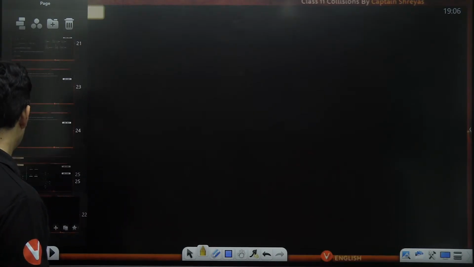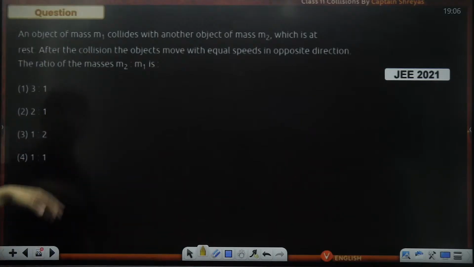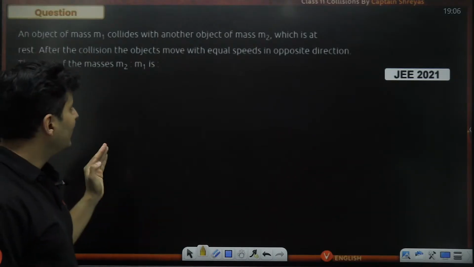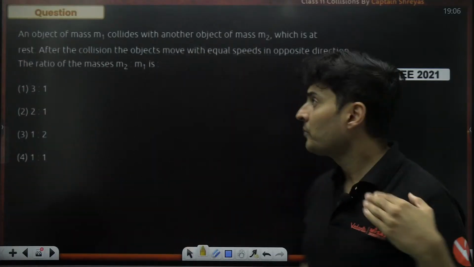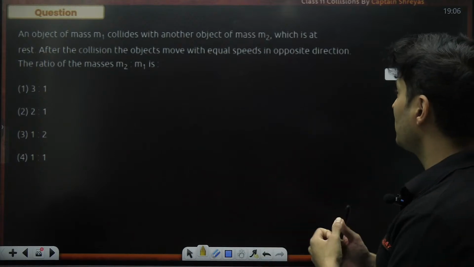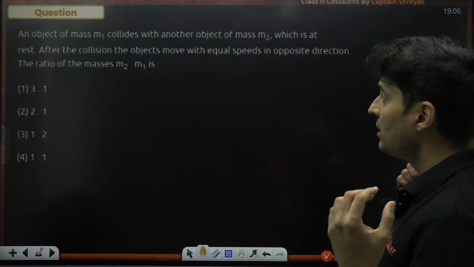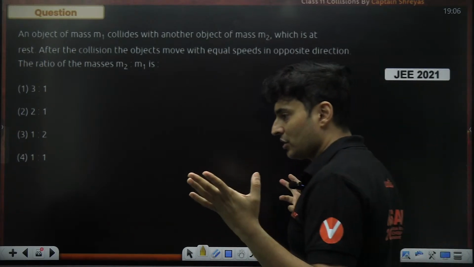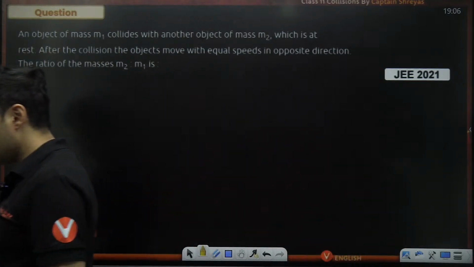Yes, let's solve that and let's move ahead. An object of mass m1 collides with another object of mass m2, which was at rest. After the collision, the objects move with equal speeds in the opposite directions. The ratio of the masses is how much?